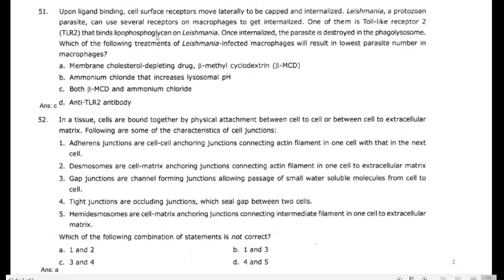Leishmania, a protozoan parasite, can use several receptors on macrophages to get internalized. One of them is a toll-like receptor, which binds lipophosphoglycan on Leishmania. Once internalized, the parasite destroys the phagosomes. Which of the